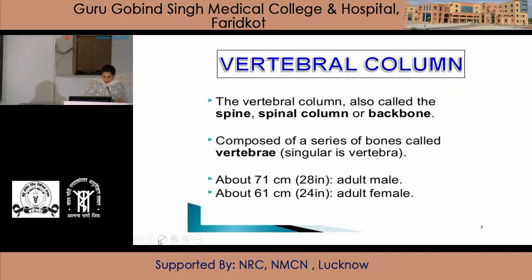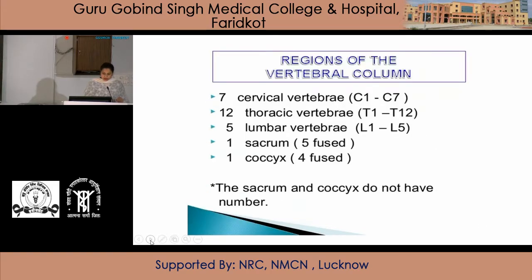The vertebral column is about 71 centimeters long in an adult male and about 61 centimeters in an adult female. It consists of the cervical, thoracic, lumbar, sacral and coccygeal regions. In the cervical region there are 7 vertebrae, in the thoracic region 12, and in the lumbar region 5. In the sacral region there are 5 vertebrae which are fused to form one bone, the sacrum, and in the coccygeal region there are 4 vertebrae which are joined to form one bone, the coccyx.